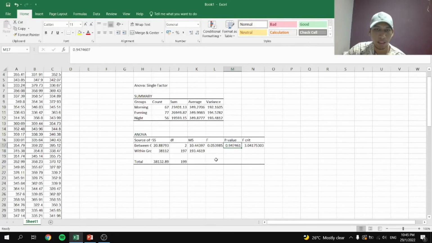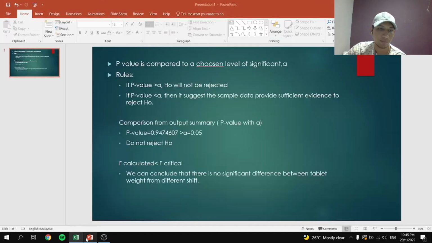So furthermore, our F calculated is 0.053985 and F critical is 3.04175303. So F calculated is smaller than F critical. And we can conclude that there is no significant difference between tablet weight from different shift. That's all from me. Thank you.